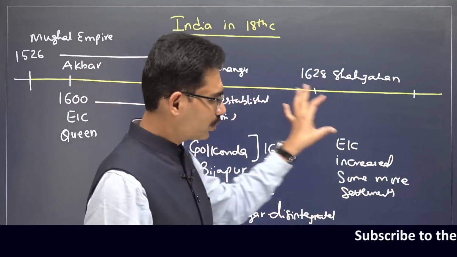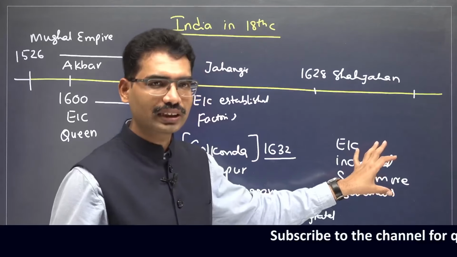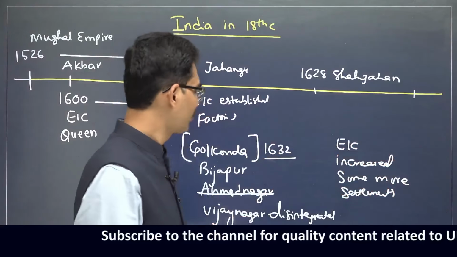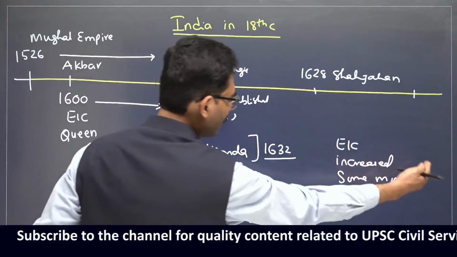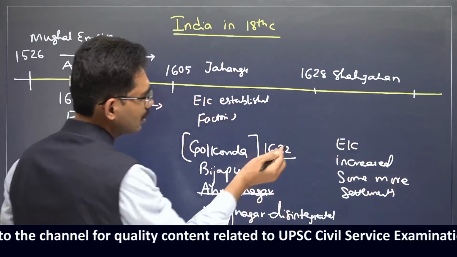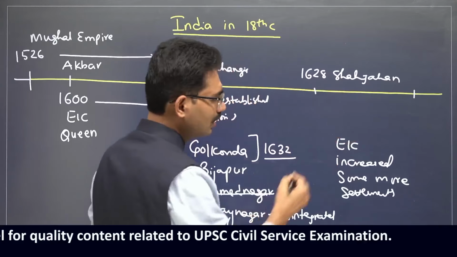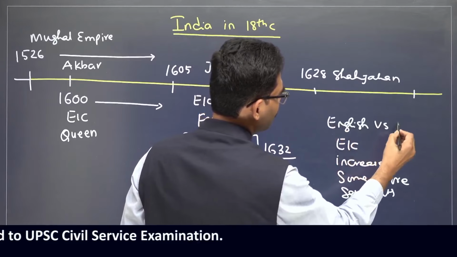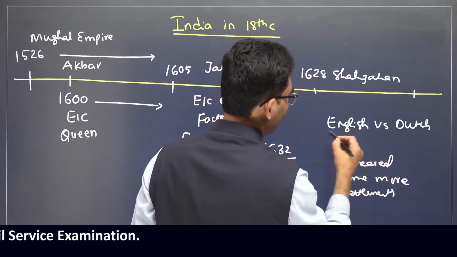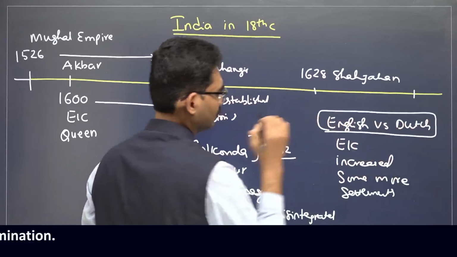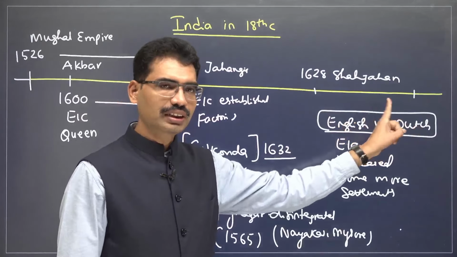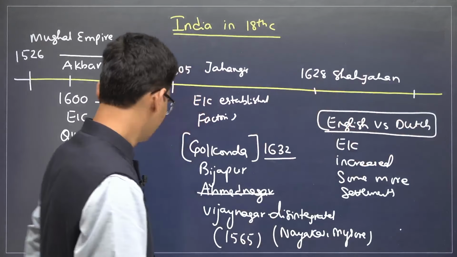That is why Indian rulers were encouraging the foreign traders, because it is benefiting both India as well as foreigners. East India Company increased more settlements. During this time, English versus Dutch competition was going on. Remember this, Dutch and English competition was going on.